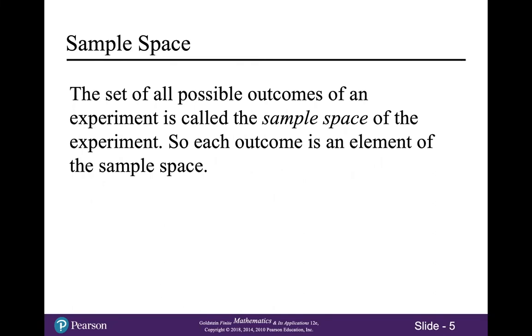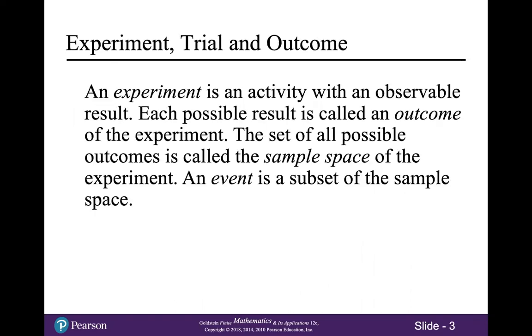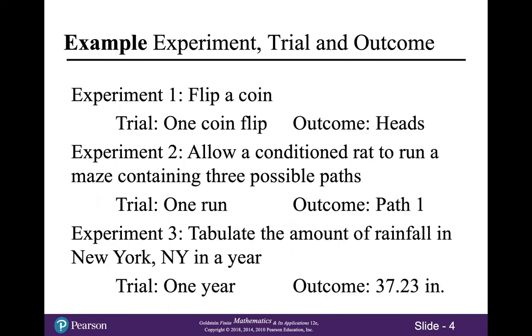In the last chapter, we talked about sets. So it just occurs to me that it might be helpful as we go along to tell you what the set version of each of these things is. The outcomes of an experiment are like the elements of a set. The sample space would be like the universal set. And then an event would just be a particular set, like set A, which belongs to the universal set or is part of the universal set.